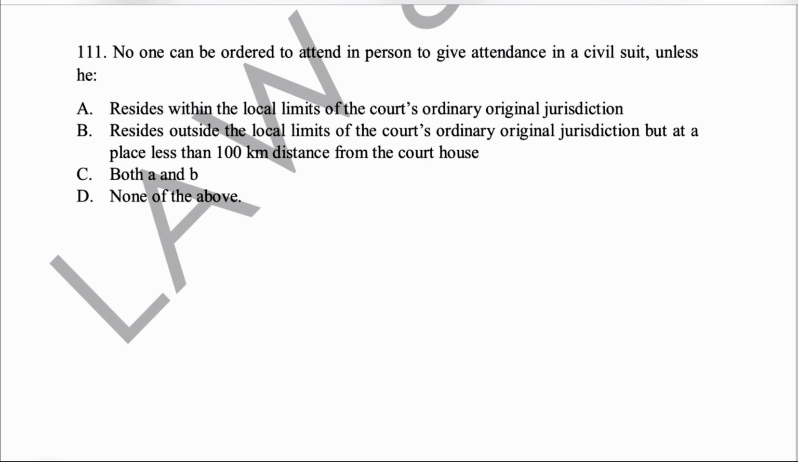Now come to question number 111. No one can be ordered to attend in person to give attendance in a civil suit unless he resides within the local limits of the court's ordinary original jurisdiction, or resides outside the local limits of the court's ordinary original jurisdiction but at a place less than 100 kilometers distance from the courthouse. Option C, both A and B. And option D, none of the above. It is option C, both A and B. And it is which order? Order 16, Rule 19 of CPC.